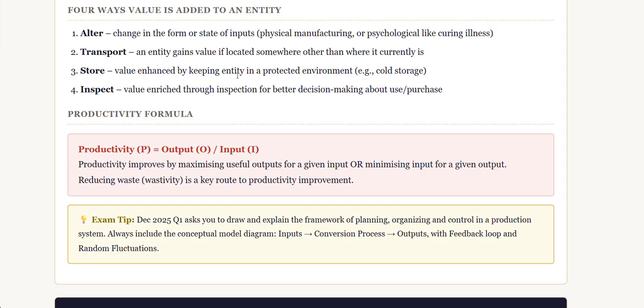Value enhanced by keeping the entity in a protected environment, like cold storage. Like what we do, we store the entity in a protected environment, so it can have a value. So that is store. Next one is inspect. So inspect, the value enriched through inspection for better decision making or about use or purchase.